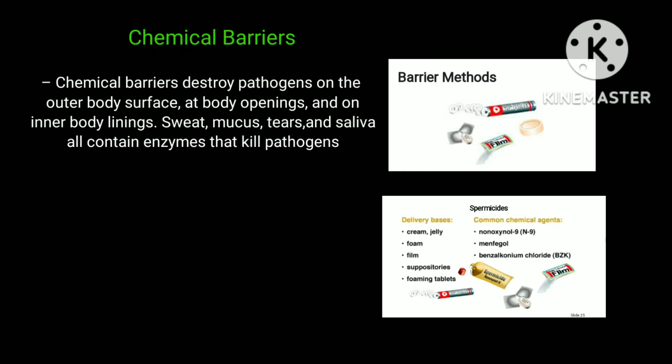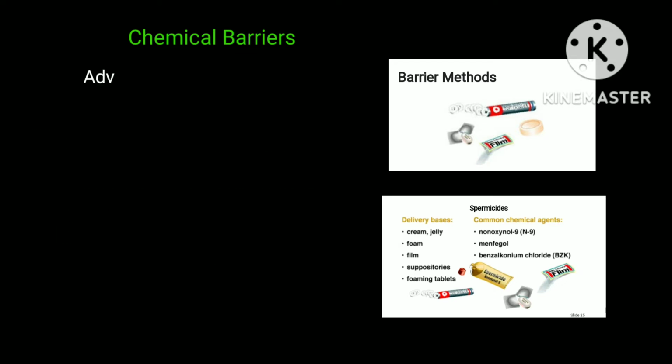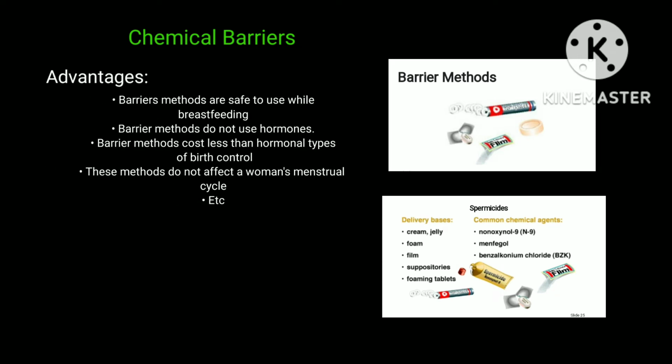Chemical barriers destroy pathogens on the outer body surface, at body openings, and on inner body linings. Sweat, mucus, tears, and saliva all contain enzymes that kill pathogens. Mechanism of use: spermicides are sperm-killing chemicals inserted deep into the vagina near the cervix before sex. The advantages of applying chemical barriers are barrier methods are safe to use while breastfeeding.